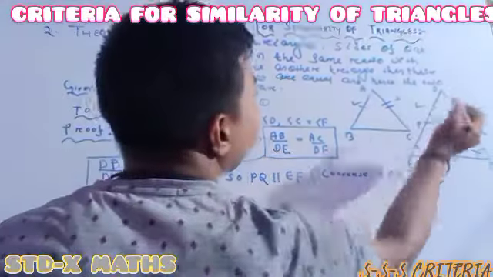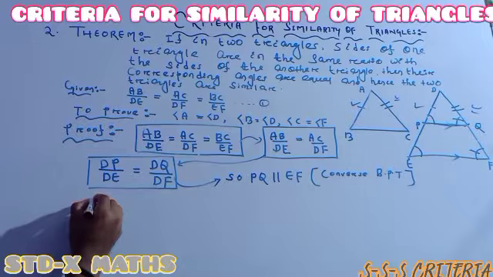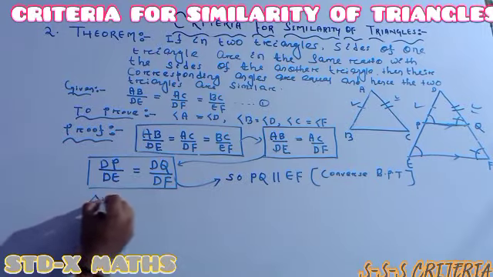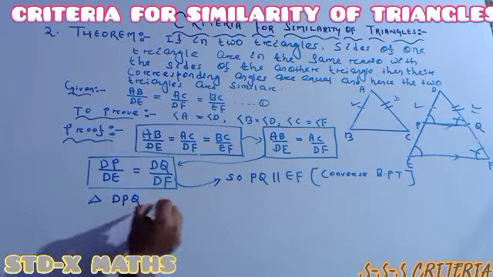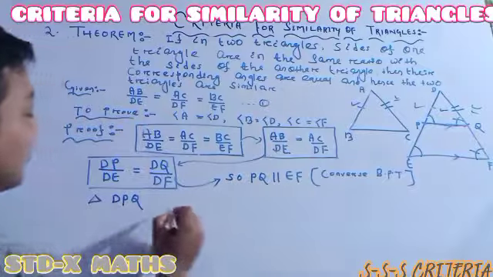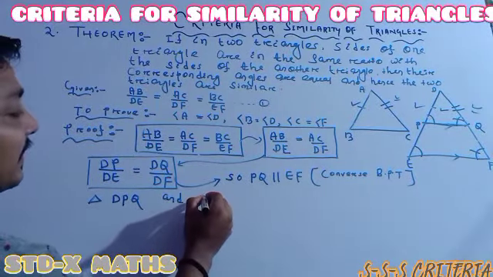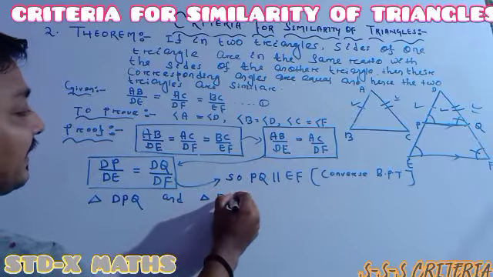Now this triangle, the little triangle, everyone see it perfectly. Triangle DPQ, the little triangle, and the larger triangle also you have to see. Triangle DPQ and triangle DEF.